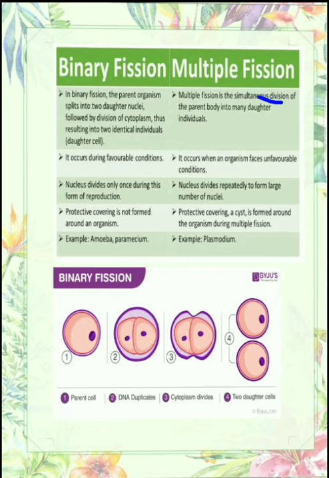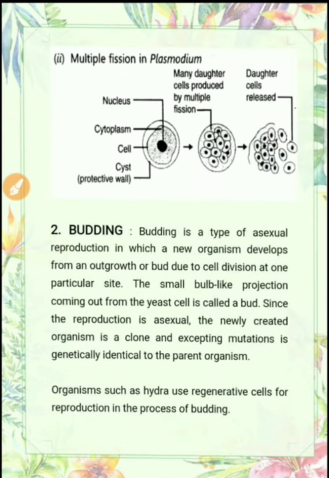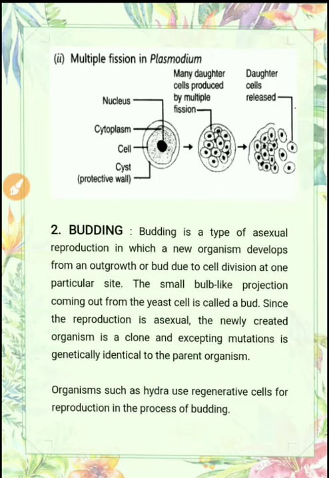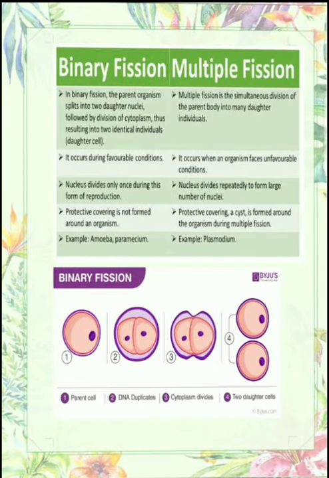Multiple fission is the simultaneous division of the parent body into many daughter individuals. Means in multiple fission, from one parent many daughter cells are formed. You can see in this diagram, multiple fission takes place in Plasmodium vivax. It is the malarial parasite which causes malaria in an organism. So you can see here, this is the single parent cell, and many daughter cells are produced inside the cell, and after that these daughter cells are released into the environment. So this is multiple fission.